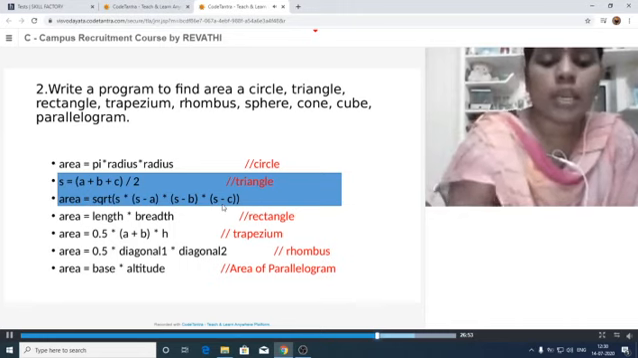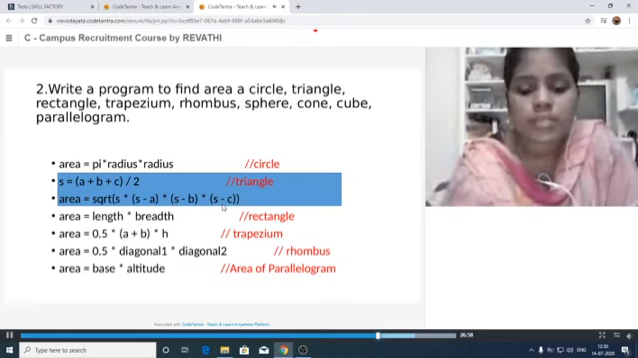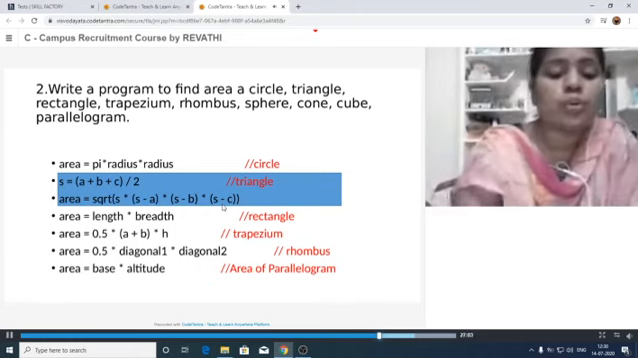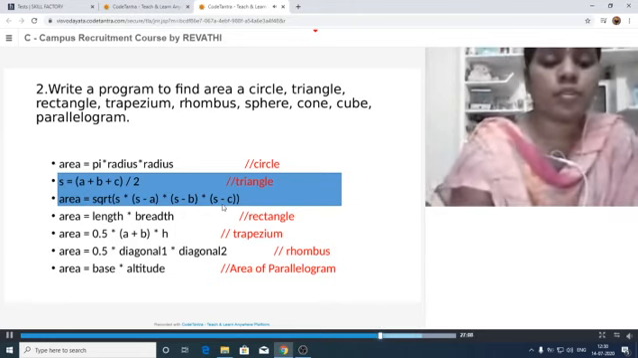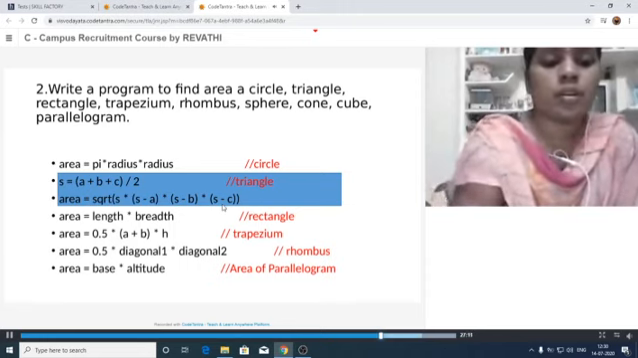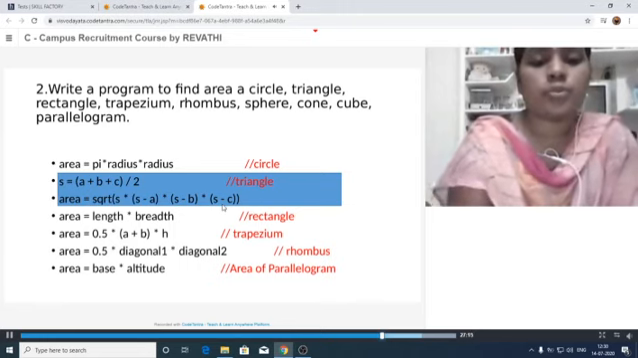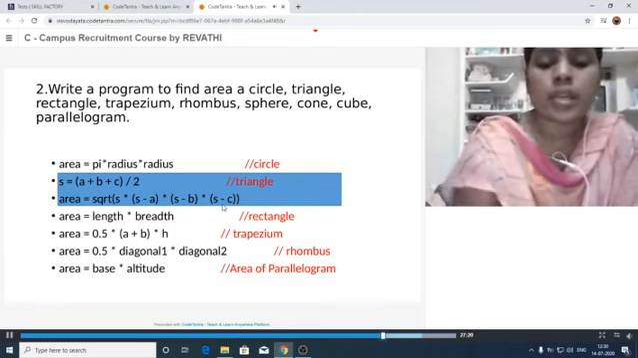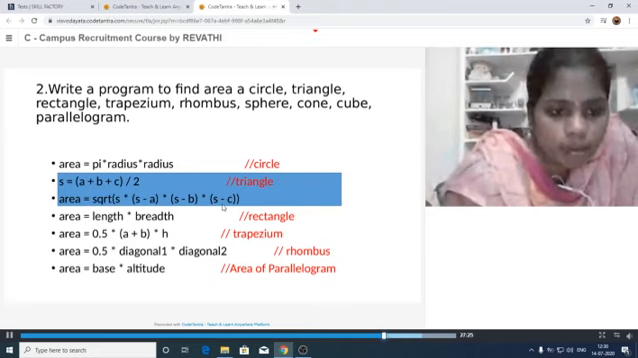Next, write down the formula. Area is equal to pi r square. Already we know the value of pi, that means 3.14 into r square. R square can be written as r into r. Next, print the result. Printf, "Area of a circle is equal to %d", comma, the result is area. That means our result is stored in this area.